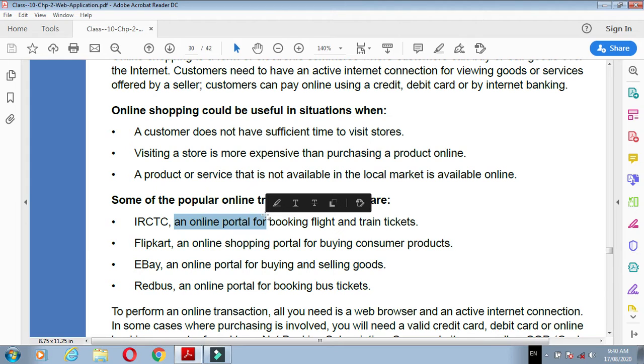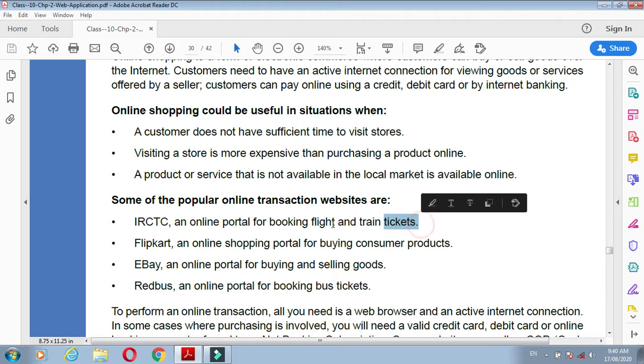IRCTC is an online portal for booking flight and train tickets. We reserve our train tickets or aeroplane tickets on IRCTC. So IRCTC is the place for online ticket booking.